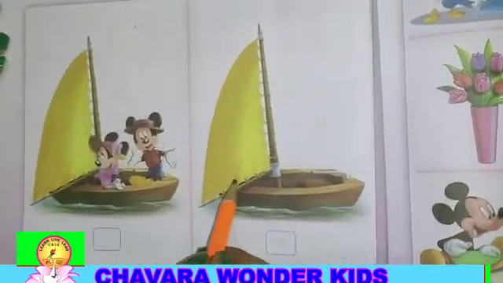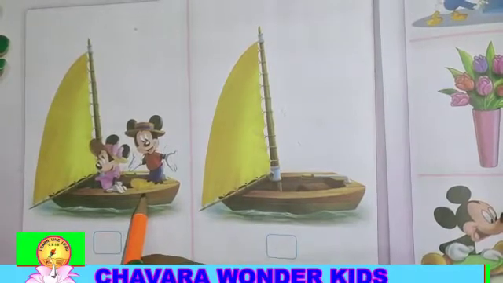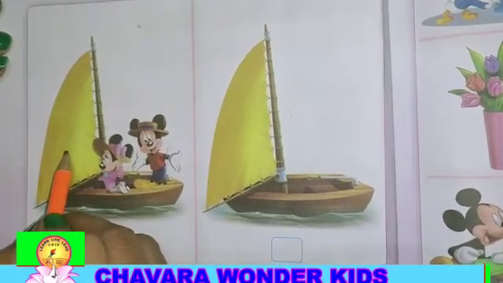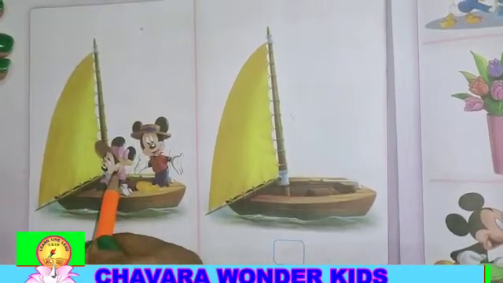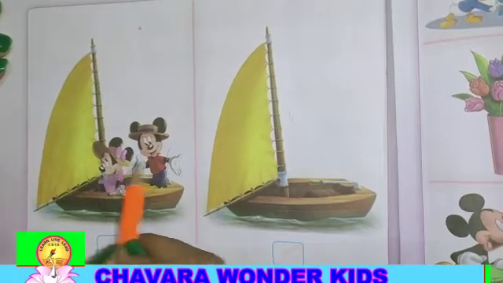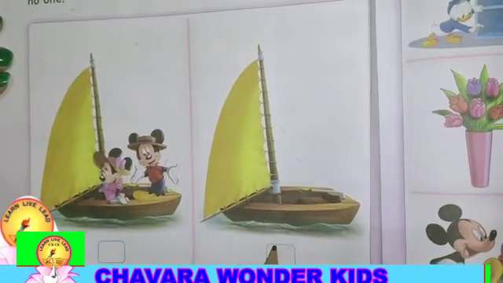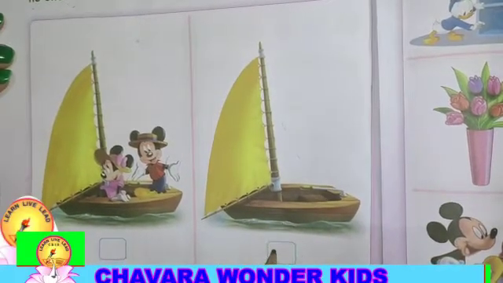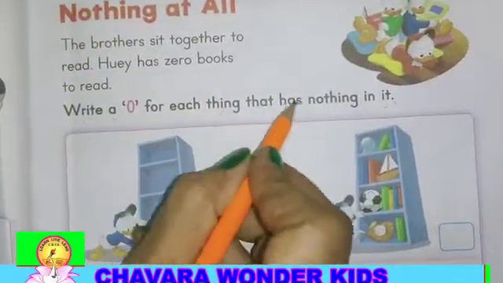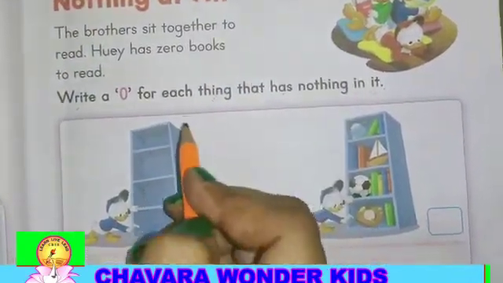Here you can see there are 2 boats. In one boat there are 2 cartoons. But in another boat, nothing. Nothing means 0. So we will tick here for each thing that has nothing in it.